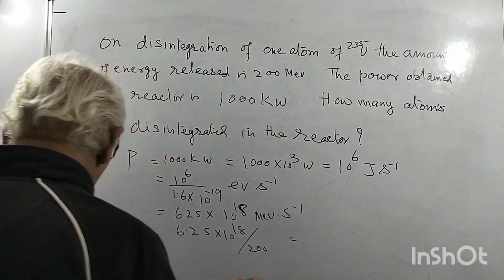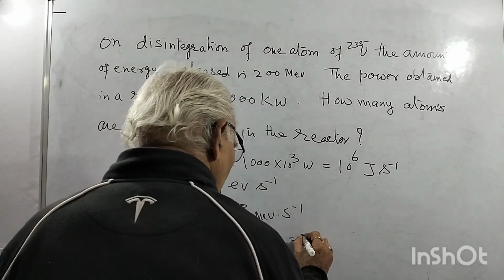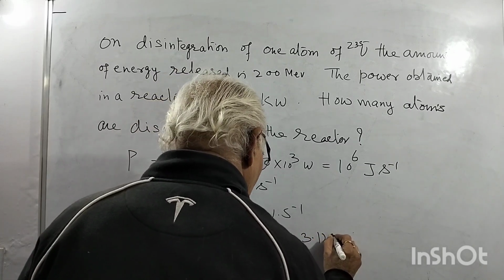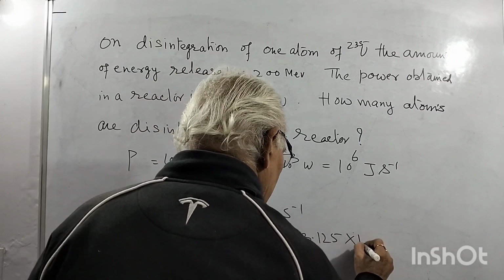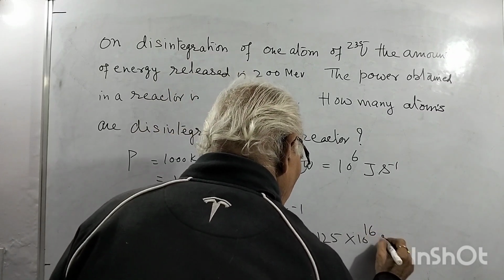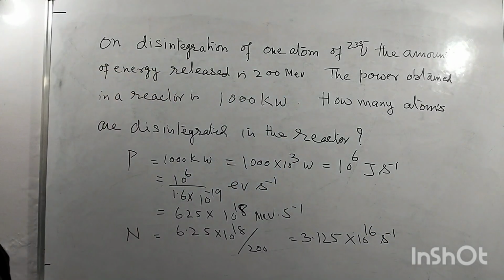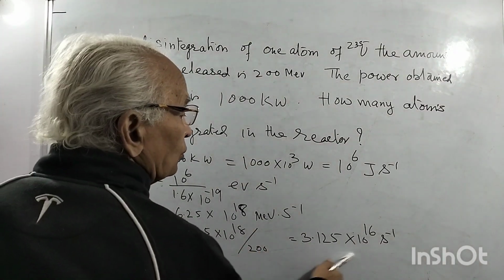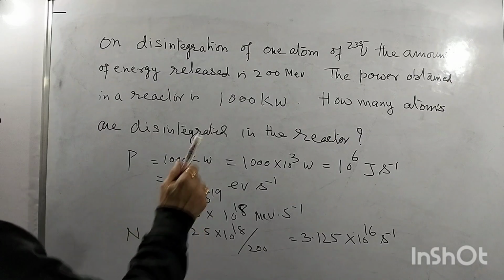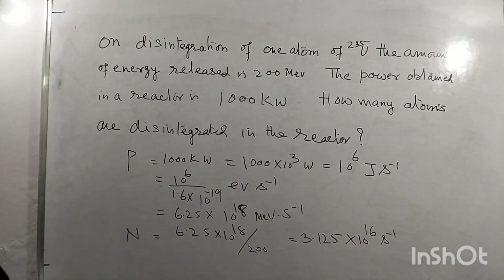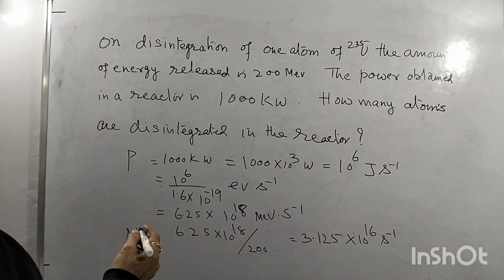This will be equal to 3.125 into 10 to the power 16 per second. So many nuclei are disintegrating per second to give you 1000 kilowatt. So that you can see.